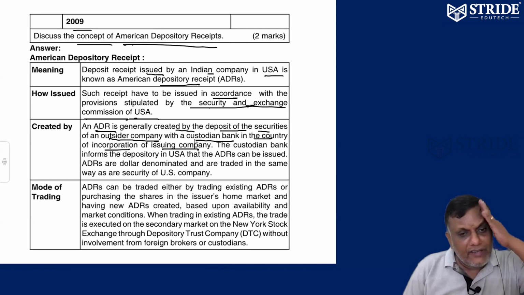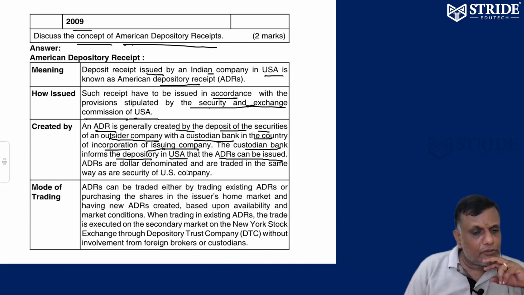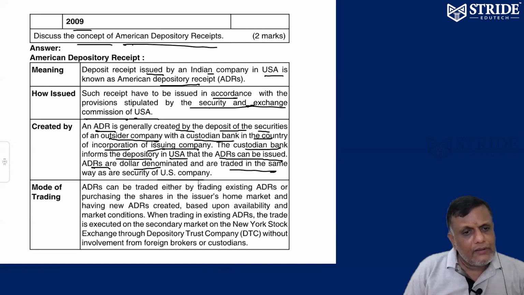An ADR is generally created by depositing the security of an outside company with a custodian bank, in the country of incorporation of the issuing company. The custodian bank informs the depository in the USA so that ADRs can be issued. ADRs are generally dollar denominated, so they are traded the same way US companies are traded in the US market.